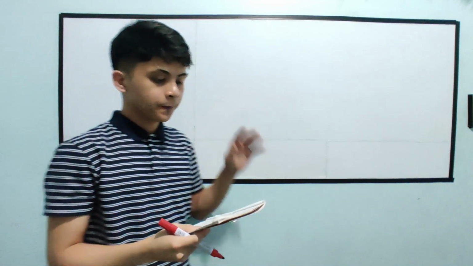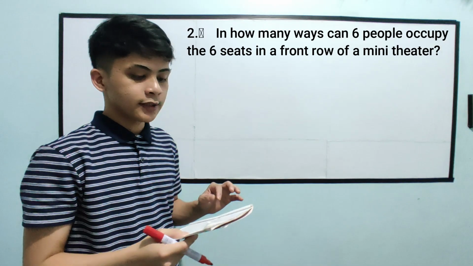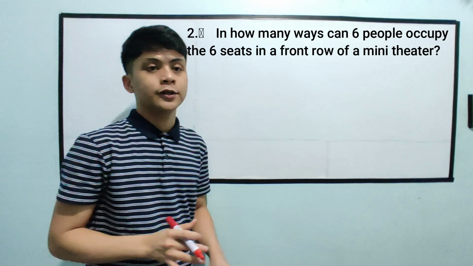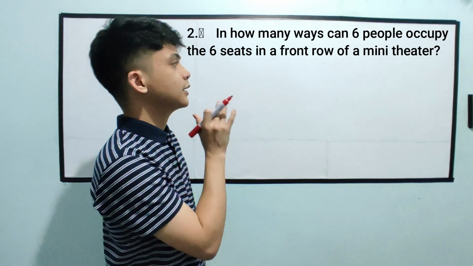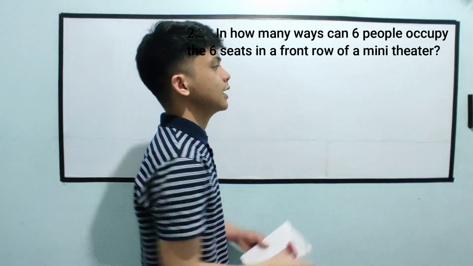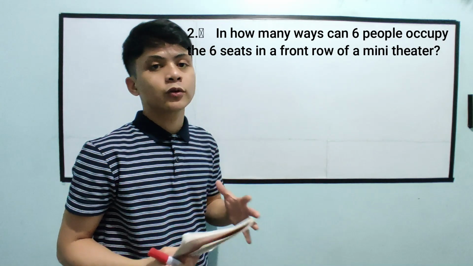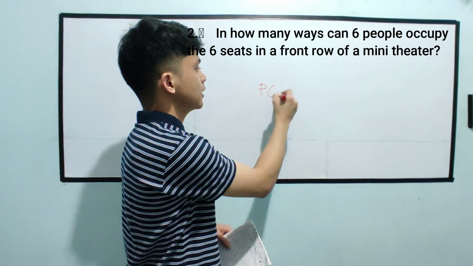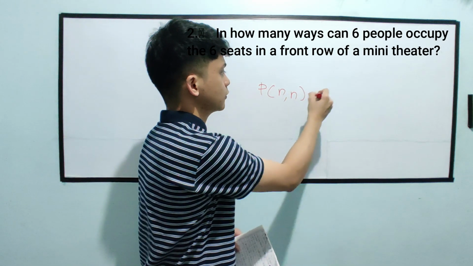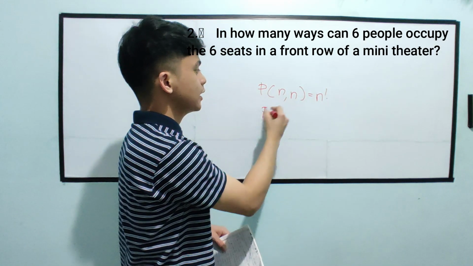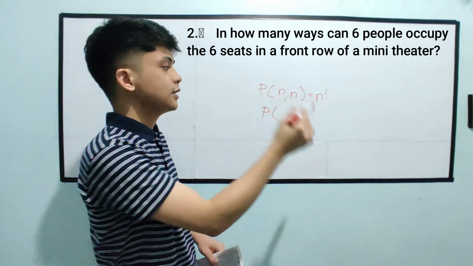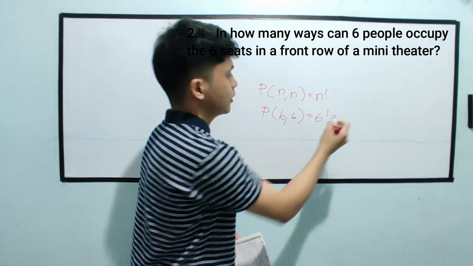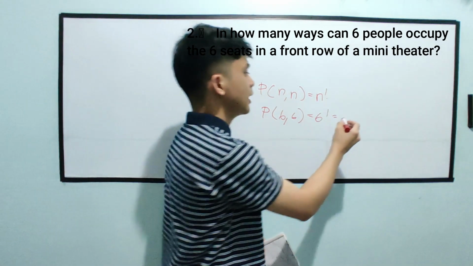Another example. In how many ways can 6 people occupy the 6 seats in a front row of a mini theater? Again, lahat ng 6 people ay mag-occupy sa 6 chairs, so taken all at once din siya. Again, yung formula natin is permutation of n taken n equals n factorial. Substitute lang natin. Number of objects natin is 6, so 6 factorial, which is equal to 720.